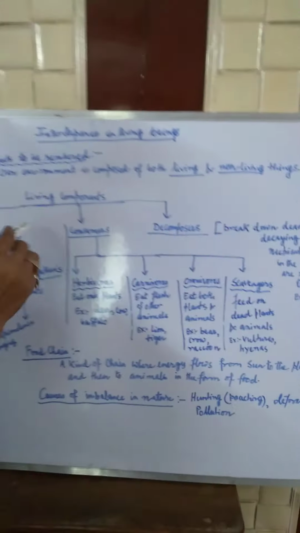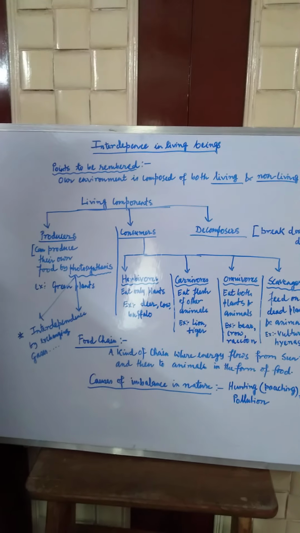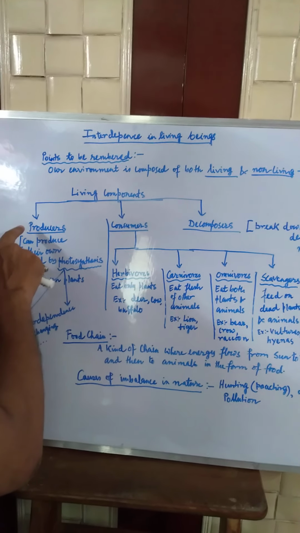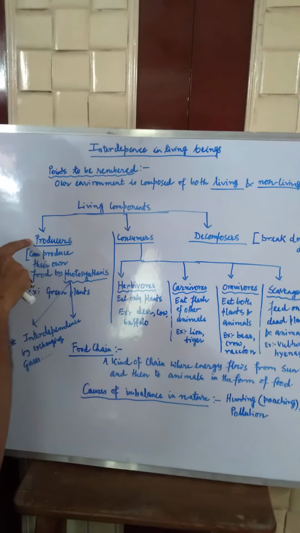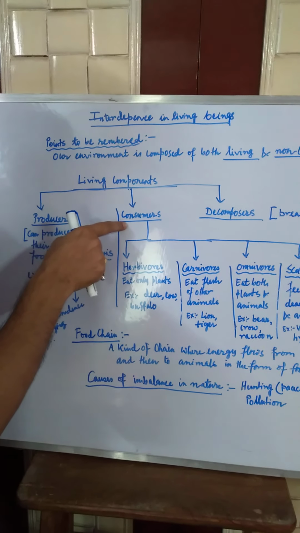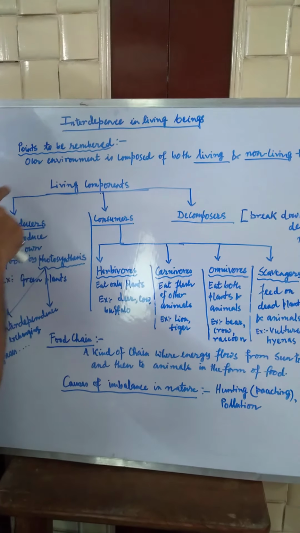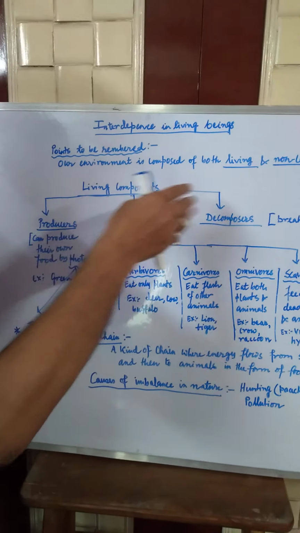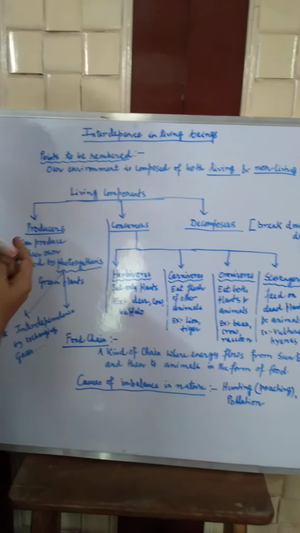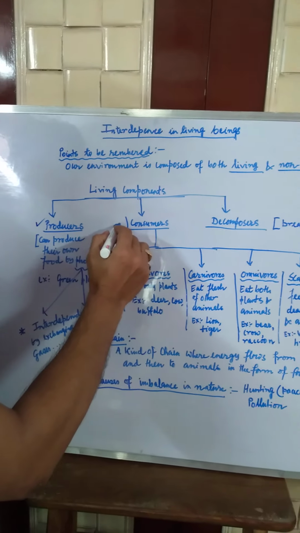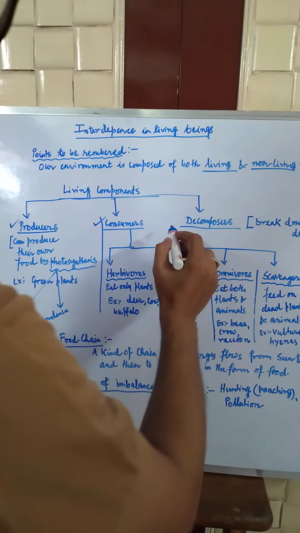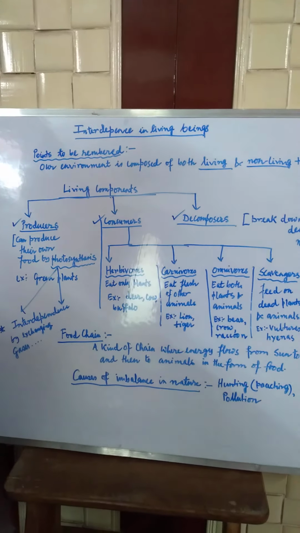So let's see this chart, the living things. Categorically, there are three parts. First is the producer, second is the consumer, and third is the decomposer. All the living components are categorized into these three different parts.